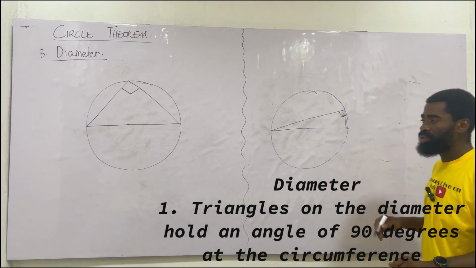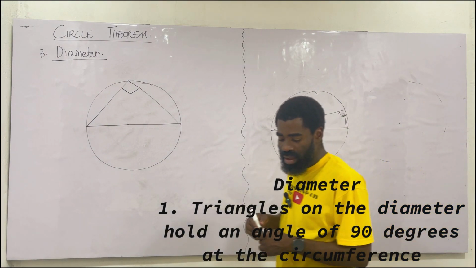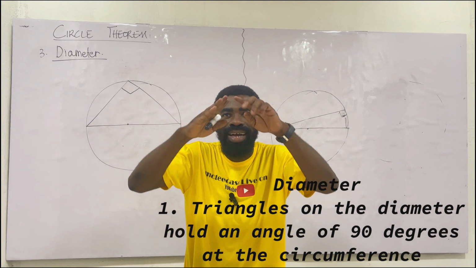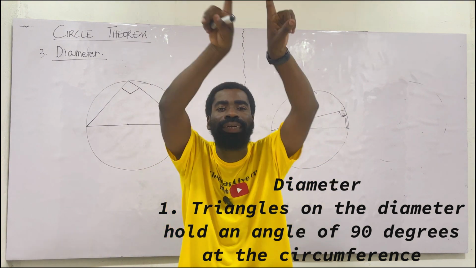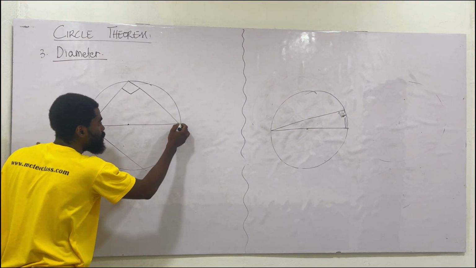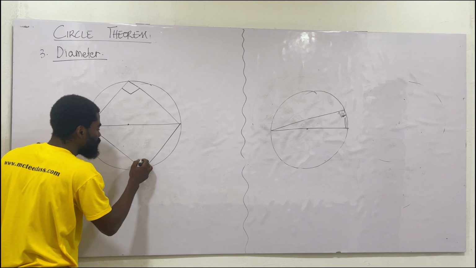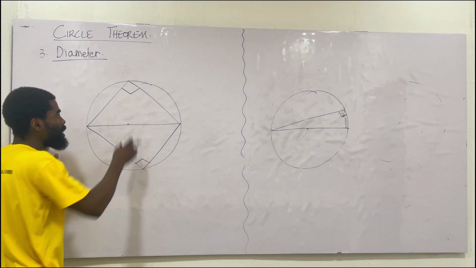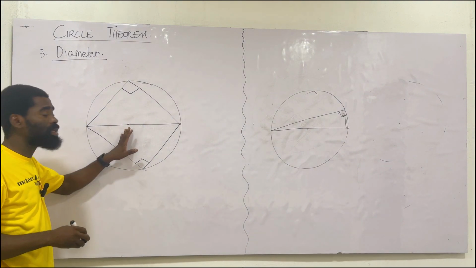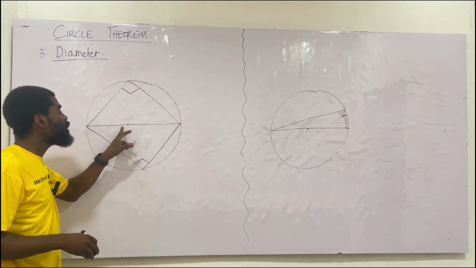Take note of that. So the diameter is very simple in the sense that the triangle that sits on it will subtend, will hold an angle of 90 at the circumference. When I put another one here, this guy also gives what? 90 degrees. So 90 plus 90 will give us what? 180. The diameter is very, very simple.